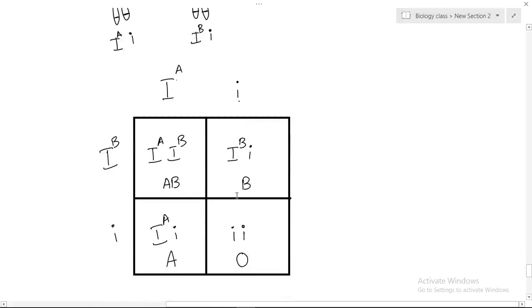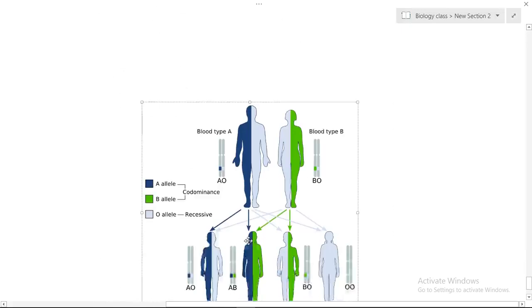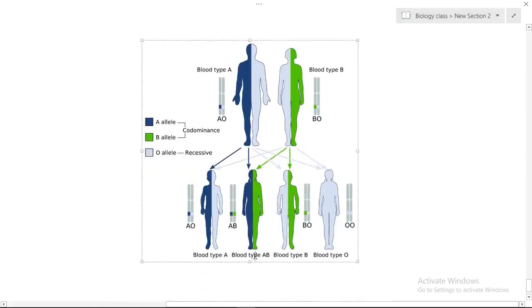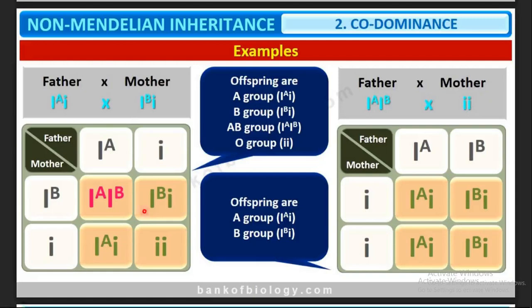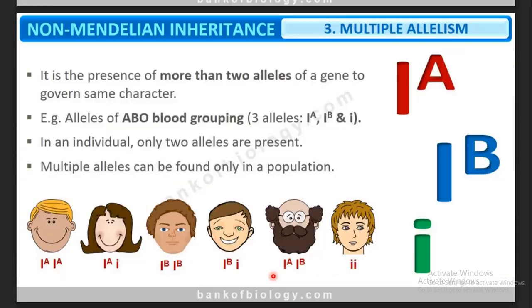So here we see that it can have A blood group, or AB blood group, or B blood group, or O blood group. Okay? Yes. So this is the codominance concept. Codominance: both the alleles are expressed dominantly.